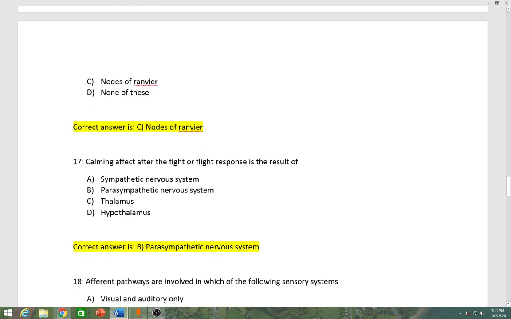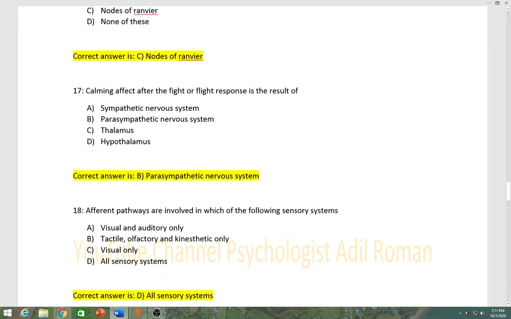Number 17, calming effect after the fight or flight response is the result of A sympathetic nervous system, B parasympathetic nervous system, C thalamus, D hypothalamus. Correct answer is B, parasympathetic nervous system.